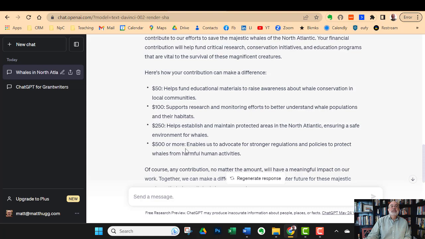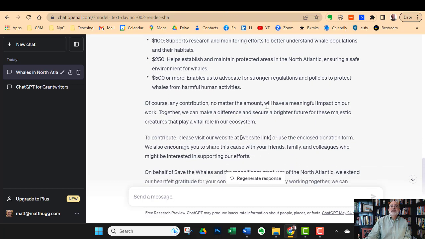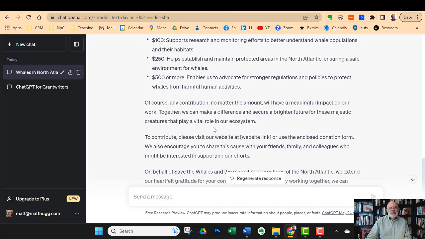And then it's talking about how your contribution can make a difference, and that's pretty good. $50, $100, so it's giving you some giving options. It's not quite an ask string, but it's kind of like that. Of course, any contribution, no matter the amount, right? Okay, so it's doing the no-matter-what-amount thing. I usually don't put that in my letters, but some people do.